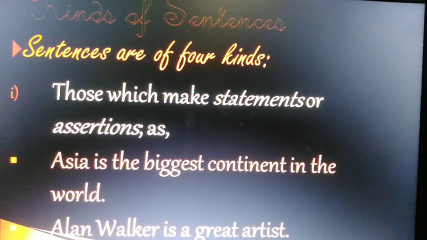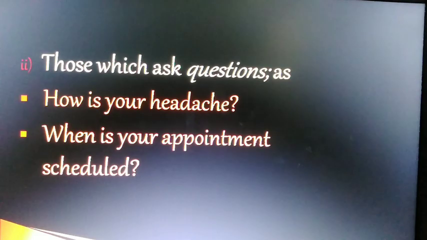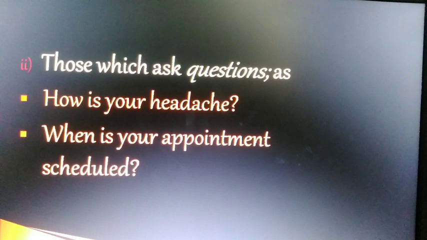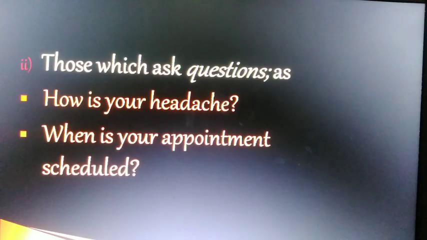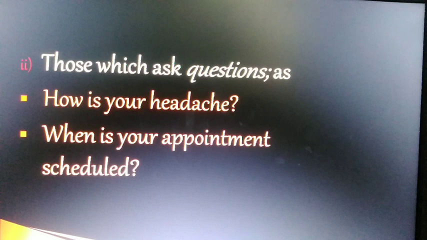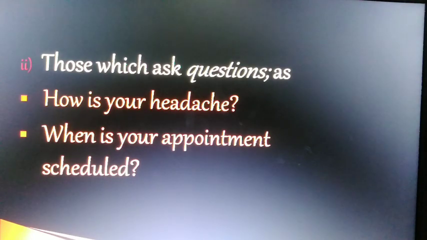Now second is those sentences which ask questions. For example: how is your headache, when is your appointment scheduled, how are your days going on, or do you like to be confined to the 4 walls of your house during lockdown? Or have you completed your work, or which movie did you watch the last day? These are all questions.